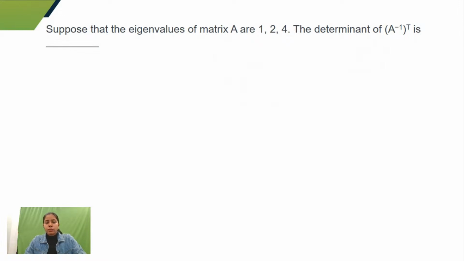Suppose that the eigenvalues of a matrix A are given, that is 1, 2, and 4. We have to find out the determinant of A inverse transpose.